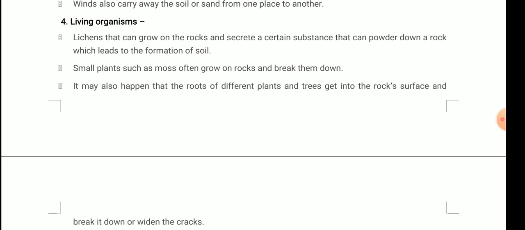As I told you, the formation of soil is just due to the weathering process. Continuous heating, continuous water, continuous air. When these combine and fall on the rock, the rock develops cracks, and the cracks expand. Once living organisms start growing in it and water goes inside, eventually it leads to the breaking of the rocks. And once the rocks break into very fine particles, it is easy for them to be broken into simpler particles. Once that is done, the soil is formed.